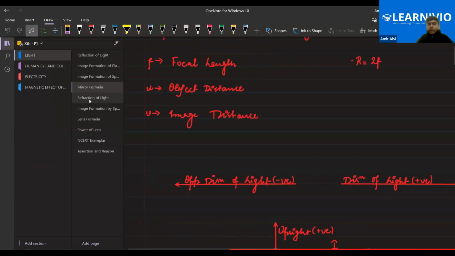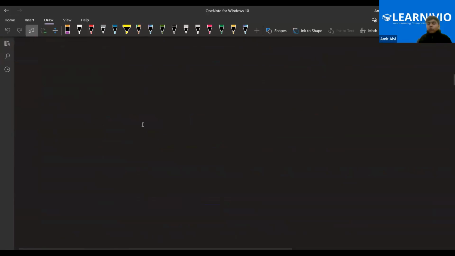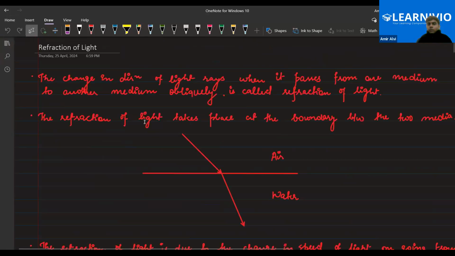If everyone is agreeing, we have to start refraction. Refraction, na? Sorry, my bad, everyone. You didn't tell me that. I thought that this is our first class of this revision. Sorry. Okay, everyone, so let's do it fast.